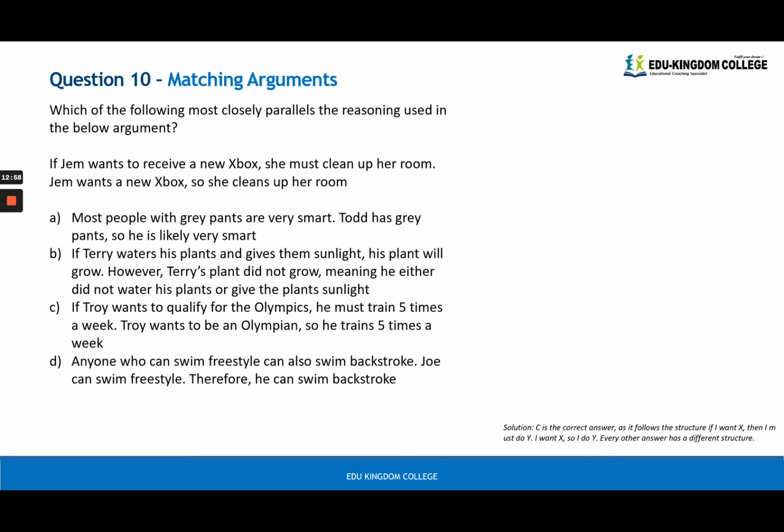Okay, last one. So for matching argument questions, this is a very formulaic kind of question. You replace all of the variables or the people's names or the activities that are being done with letters to find the actual skeleton or the structure of the argument. So if Jem, person, wants A, receive a new box, Xbox, she must do B, clean up her room. Jem, the person, wants A. Therefore, or so, she does B.